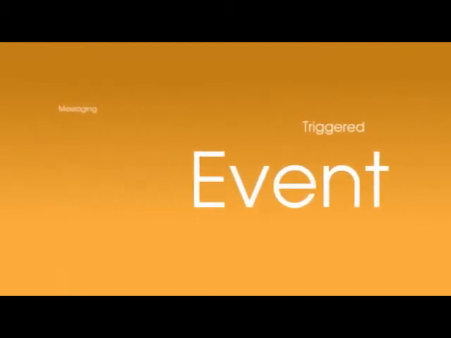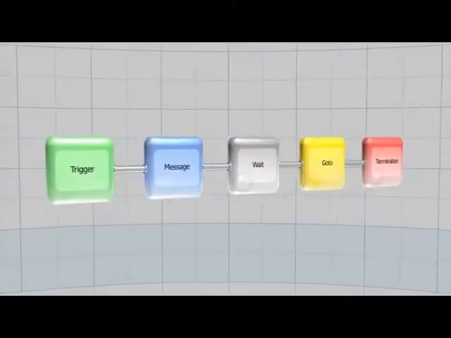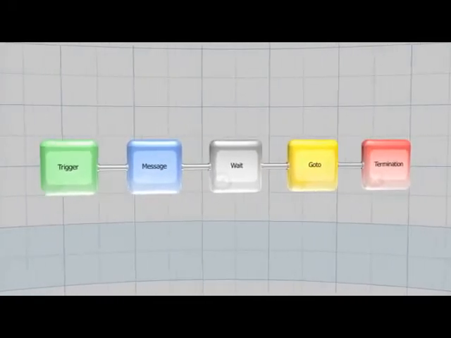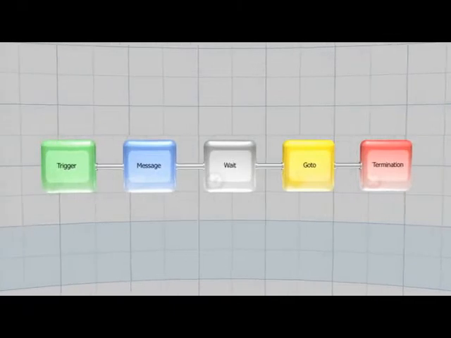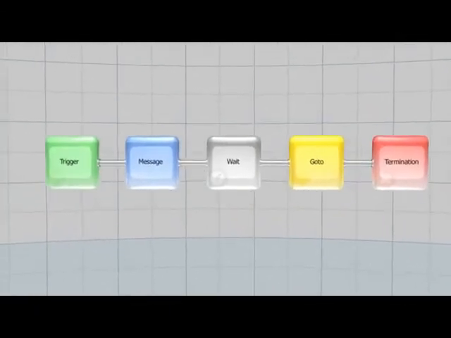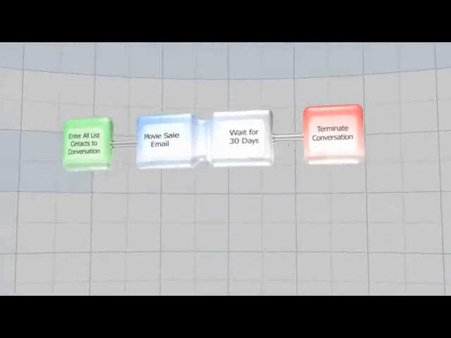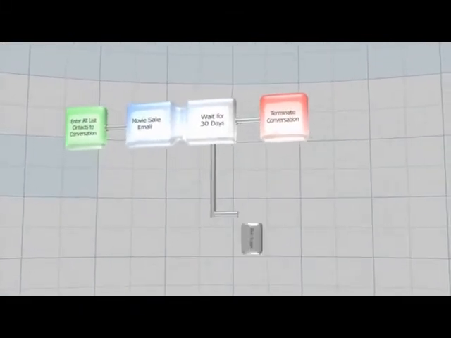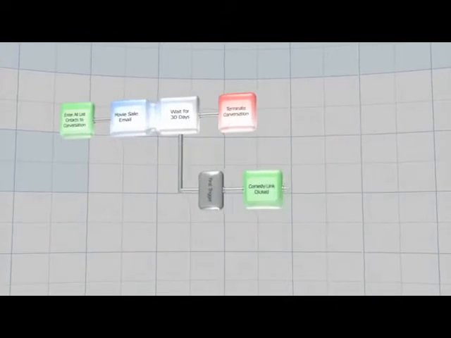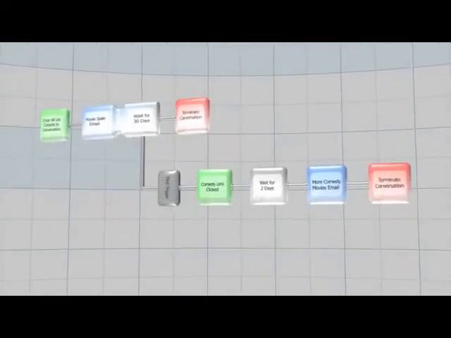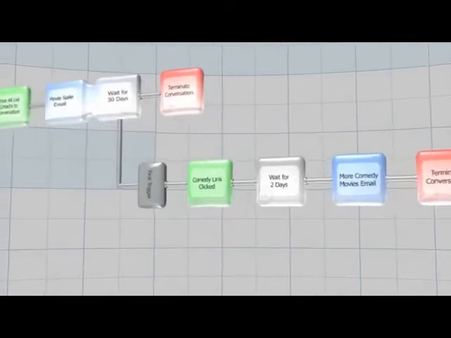Sound complicated? It's not. With ListTrack Conductor, you plot your conversations whiteboard style on a simple interface that lets you see each path from start to finish. Let's say you want to send out an email with a special offer. Those respondents who click through to your landing page can receive a different email than those who didn't. Those who took advantage of the offer can be sent a different email too, say a thank you note.